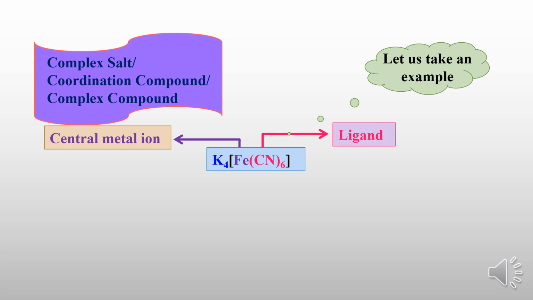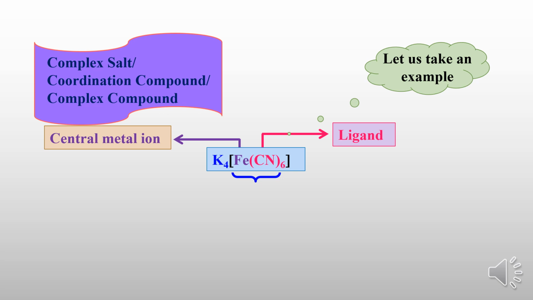The square bracket is also called the coordination sphere. Outside the coordination sphere, or outside the square bracket, whether on the left side or the right side, whichever atoms or ions are present are called counter ions.